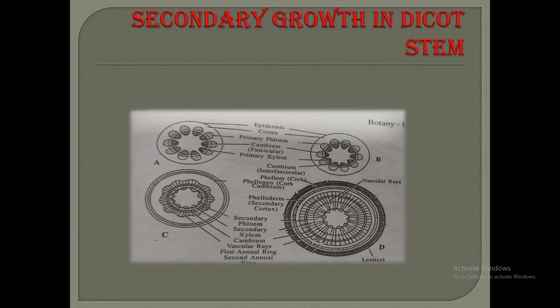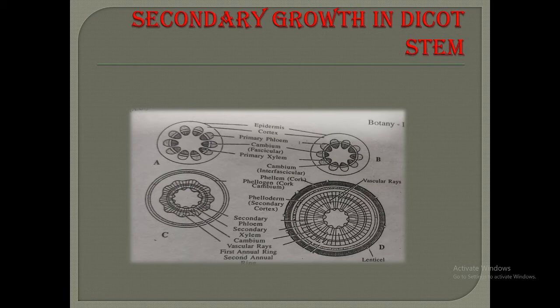Some cambial ring cells, that is the ray initials, give rise to medullary rays. The activity of this vascular cambium forms a complete cylinder of secondary vascular tissue. This is known as the normal secondary growth.